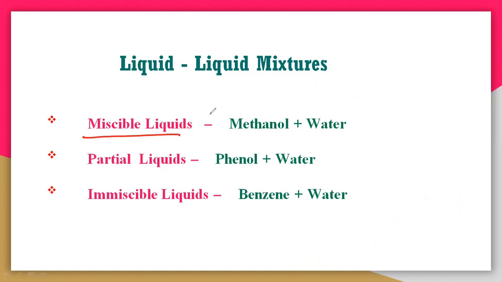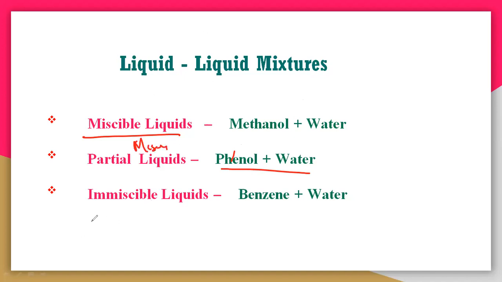And the second case is partially miscible liquid. Partial means it dissolves only partially. It cannot completely dissolve, but it will dissolve only up to a certain extent. The complete solute cannot dissolve in a solvent, but sometimes only just 1 or 2 grams may dissolve. You can take the example of phenol and water. Phenol can somewhat dissolve in a water molecule. So this is a partially miscible liquid.